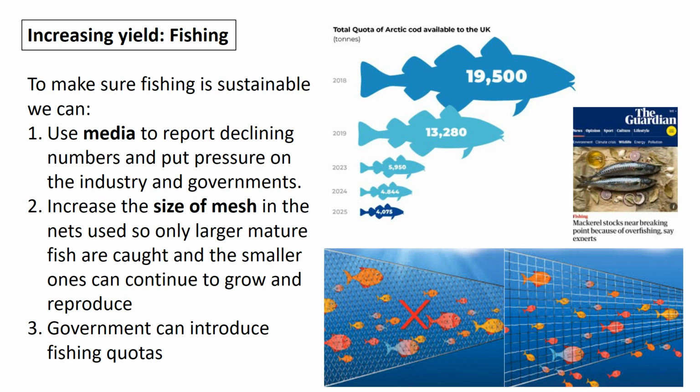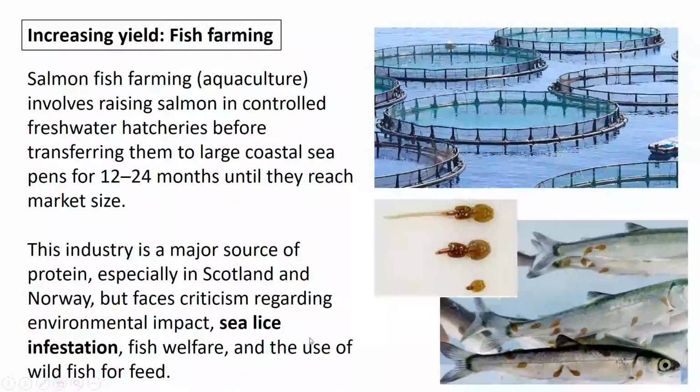If we are catching the larger fish, they have probably already bred. So there's certain sizes of fish that you are allowed to catch. And you can have fishing quotas, so there's certain numbers of fish that you are also allowed to catch. And obviously these steps need to be put in place because, for example, the quota of Arctic cod was much greater in 2018 and now it's much, much smaller in 2025.